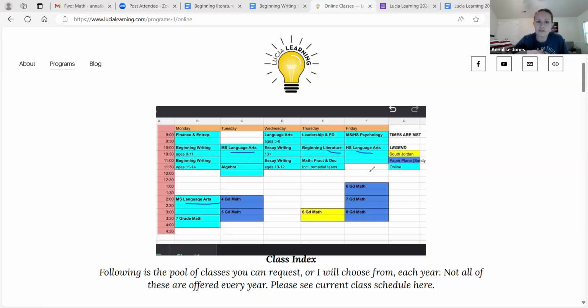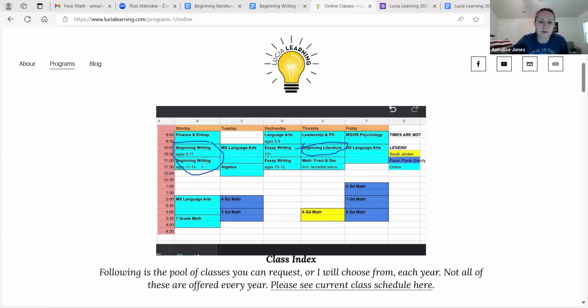Either way, both of these classes, either the full language arts or the writing, you will cover grammar, spelling, sentence diagramming. So it's just whether or not you want the literature included in the class. So I offered at the beginning level, I have them separate because, well, for the kids who are younger, a lot of them can't handle a Zoom class for longer than an hour. That's the main reason they're separate.